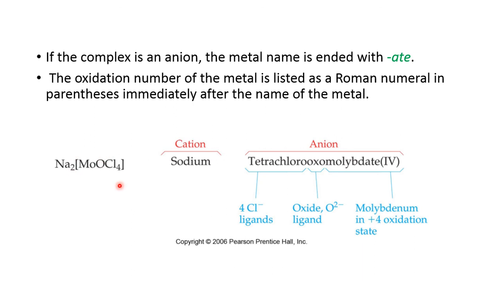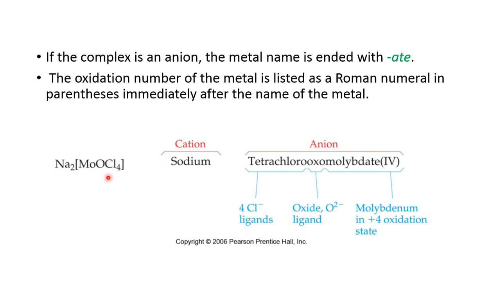So first you will name the cation, then only you will go to the anion. So what is the cation? The cation is sodium. So sodium, then go to the anion. You have molybdenum metal, oxygen as a ligand, and there are four chlorine atoms which are the ligands.